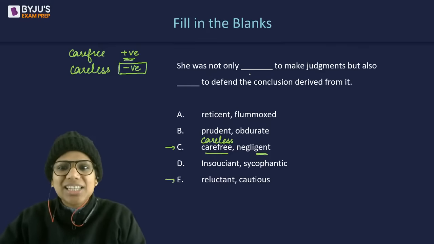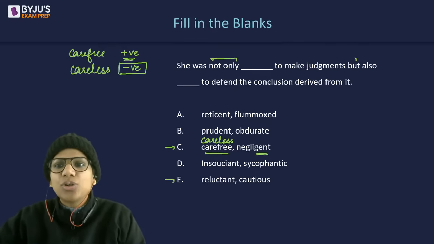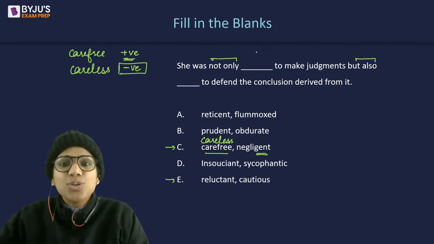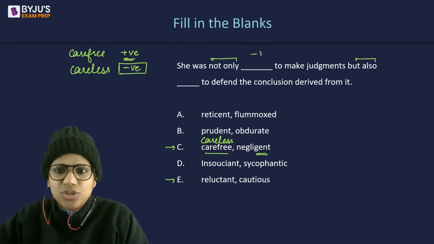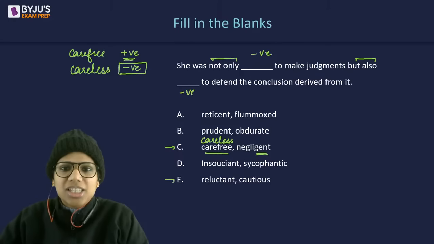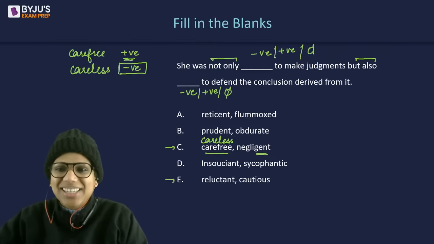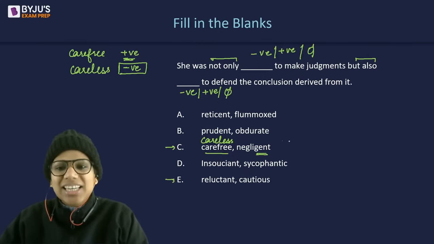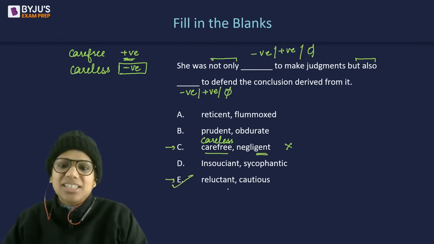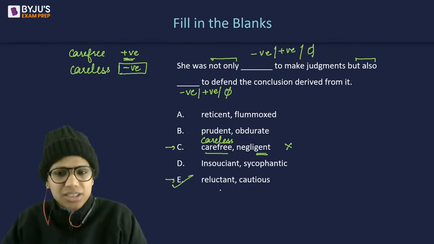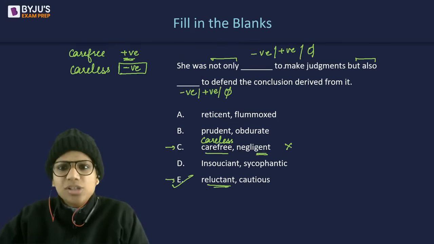Whereas I need something, so the not only but also structure demands usually a similar or same connotation. So negative, negative, or positive, positive, or neutral, neutral. Basically same hona chahiye, that's what I'm trying to say, right? So C eliminated. E is the answer. Good. She was not only reluctant, she was very reticent also fits in that sense.